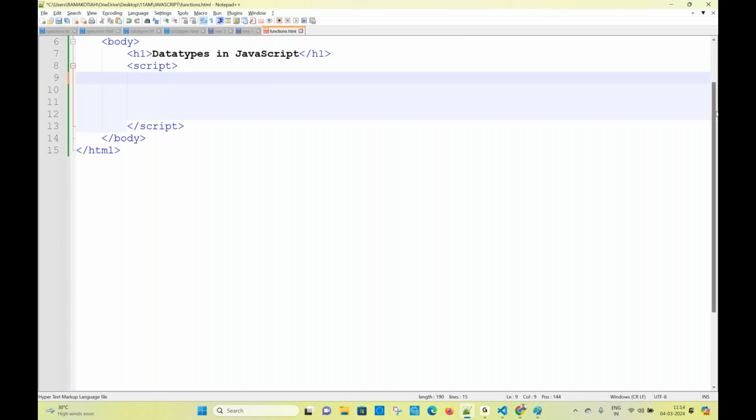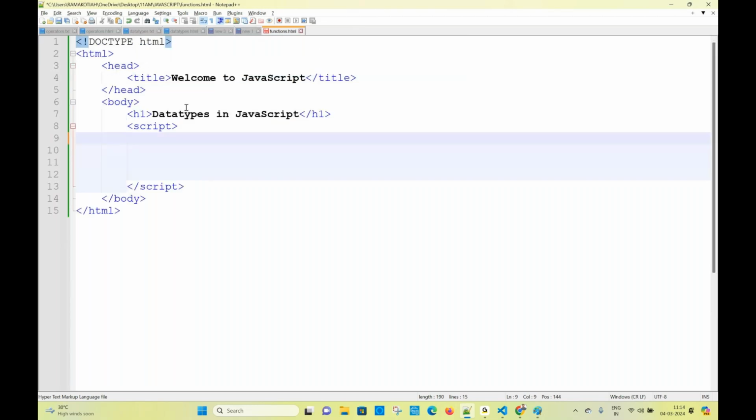Creating a new file. Functions in JavaScript. Let me create one function. First, before going to function, let me write one statement here.